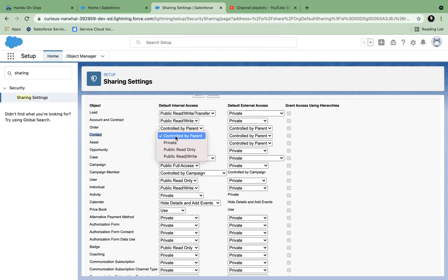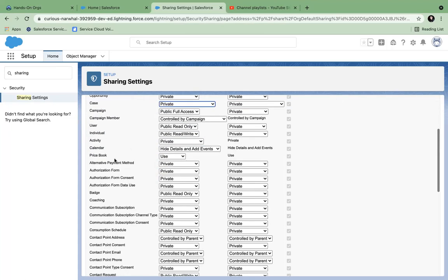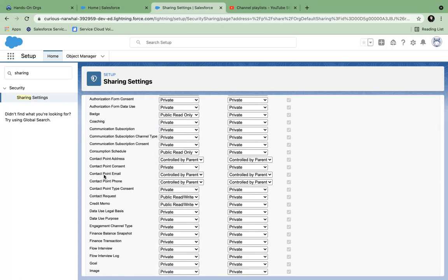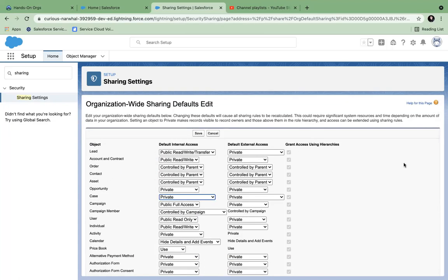If you control it via the parent objects, then you don't have to individually go to each child object and set the access. Please remember that this controlled by parent is only there for specific child objects, not all. You will get this in contact, asset, and probably another object. There are a few objects which already have that.